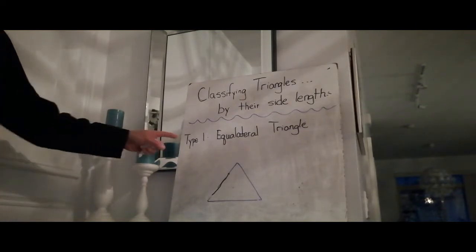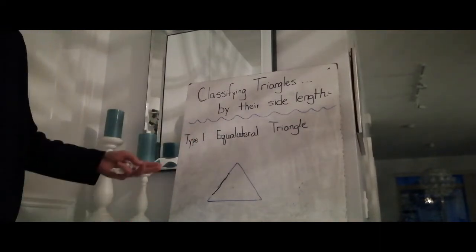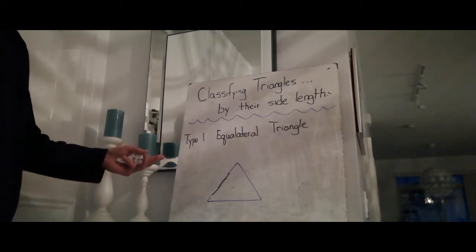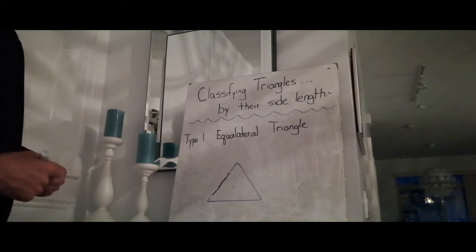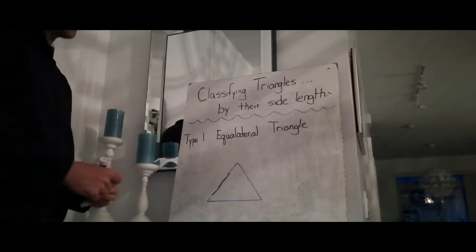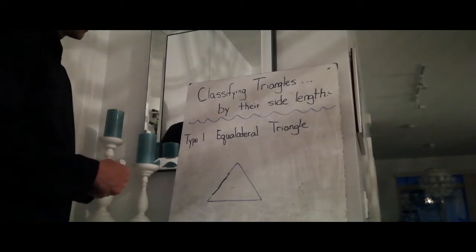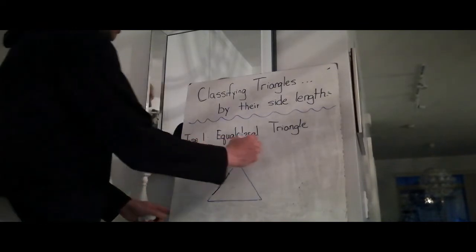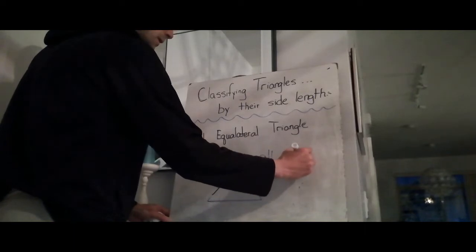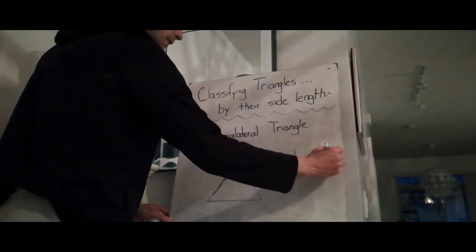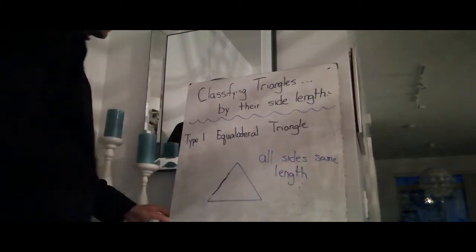The first one, type 1, is called an equilateral triangle. And as the name says, equilateral, equal, what it means is that all three sides of the triangle are equal lengths. So we're classifying triangles by how long their sides are in comparison to the other sides. So an equilateral triangle, all sides are the same length. So that's the definition of an equilateral triangle.